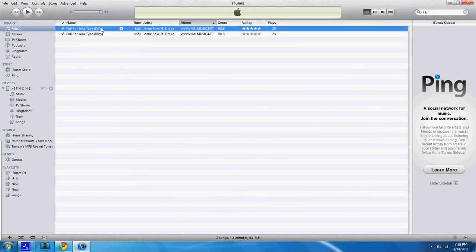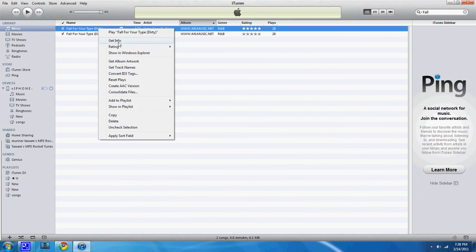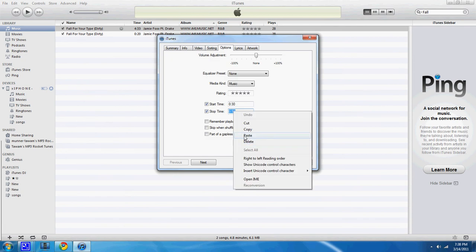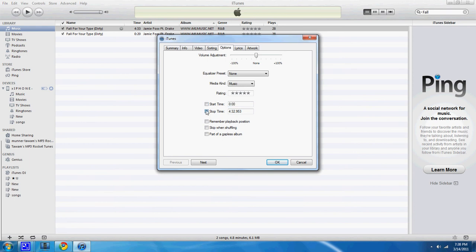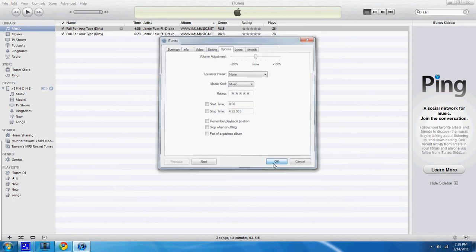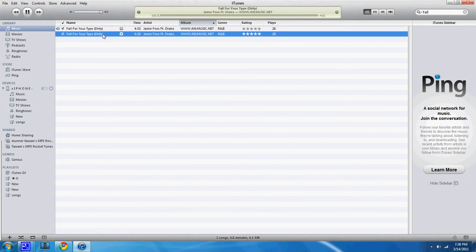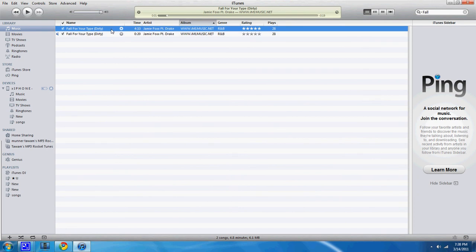So on top of it, right click it again, go to Get Info, go to Options, and where it says stop time, just click on paste. On start time, just erase it, press OK. So you're supposed to have the full song and a custom song, which is 20 seconds long, and a real song on top of it.